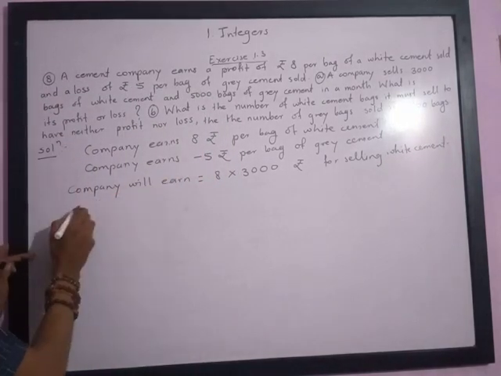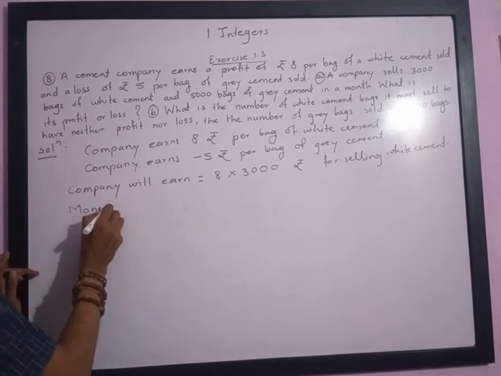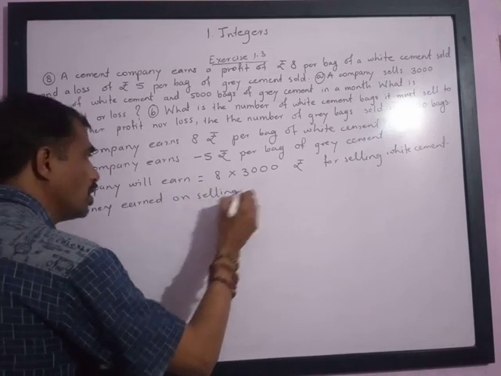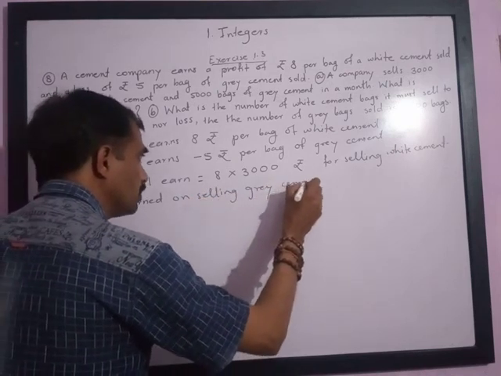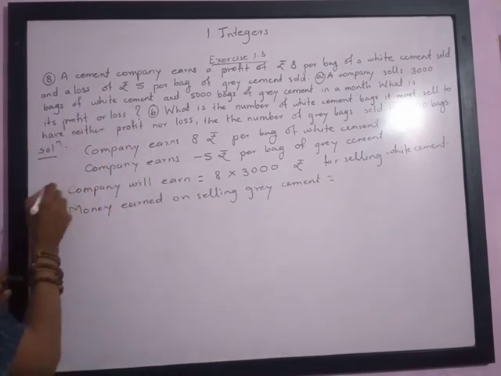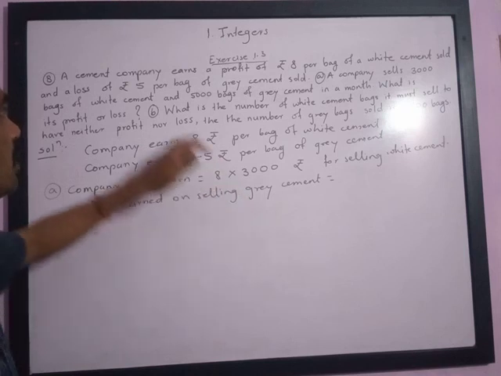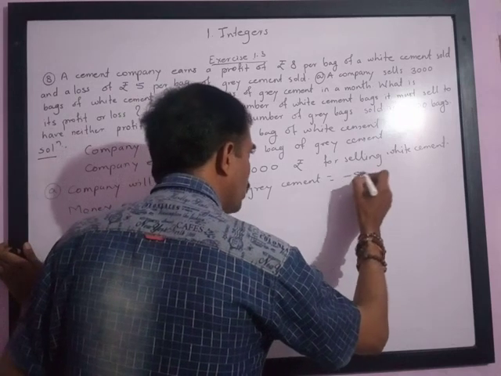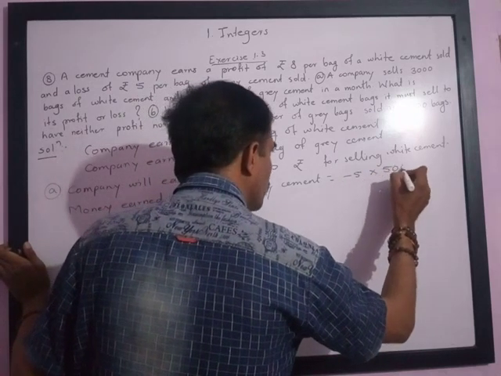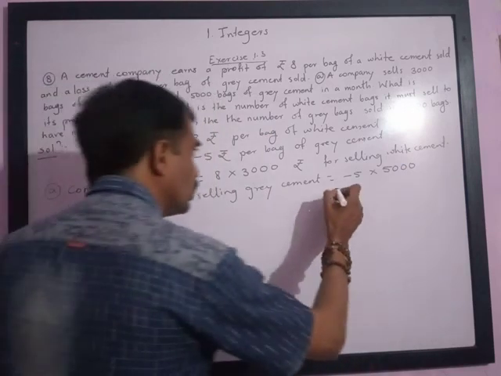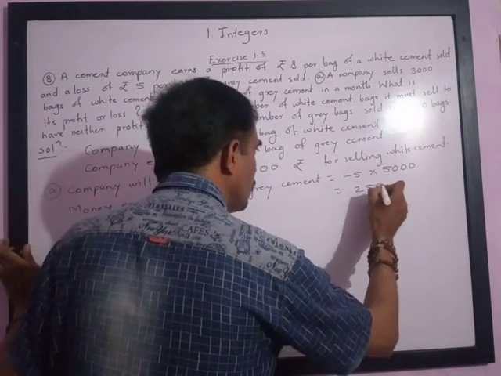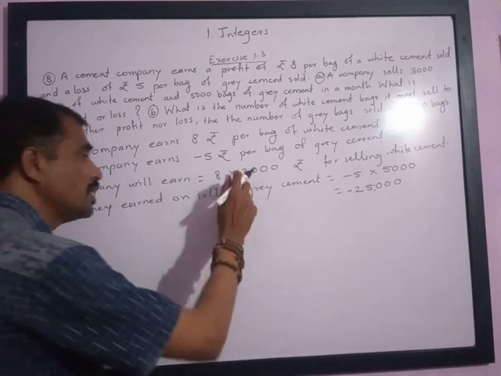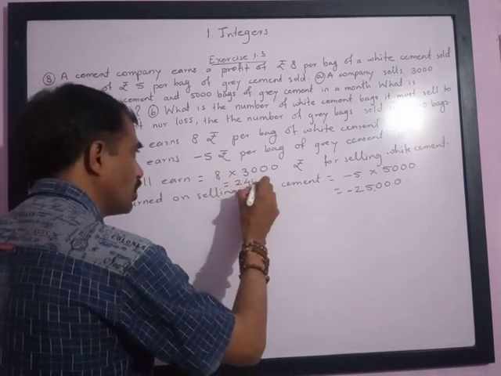Then the money earned by the company on selling grey cement, we are solving a part of the question. 5000 bags of grey cement are sold and the company has earned negative 5 rupees per bag, so negative 5 into 5000. 5 5s are 25, so negative 25,000. And 8 into 3000, 8 3s are 24, so 24,000 rupees.